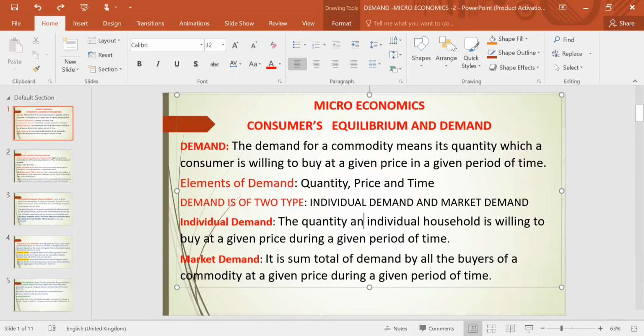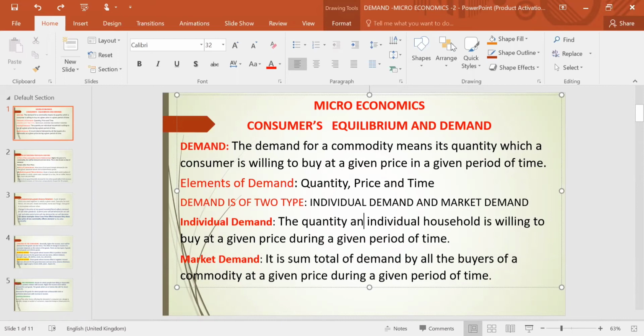So three important elements are there for demand. The quantity demanded, how many units a consumer is ready to buy at the given price and during a given period of time. So here the time factor is there, price is there, then only the demand is decided, what quantity the consumer will demand. It will demand more or less based on price and time. So demand has three elements: the quantity demanded, price and time.